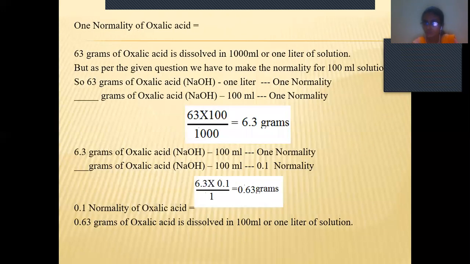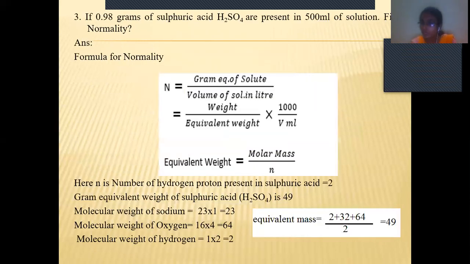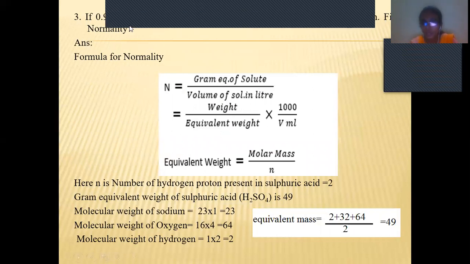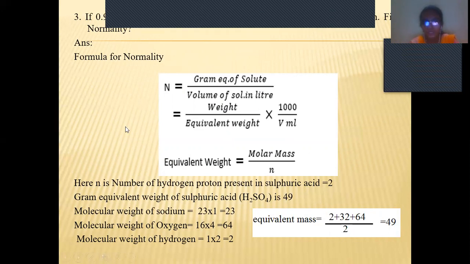In the earlier problems, we knew the normality, but we didn't know how much quantity we have to take for that normality, so we didn't know the weight of the compound. But here we know the weight of the compound. See here, 0.98 grams we are going to take. So we know the weight, but we don't know the normality of the compound. So how can we calculate this problem? Let's see.